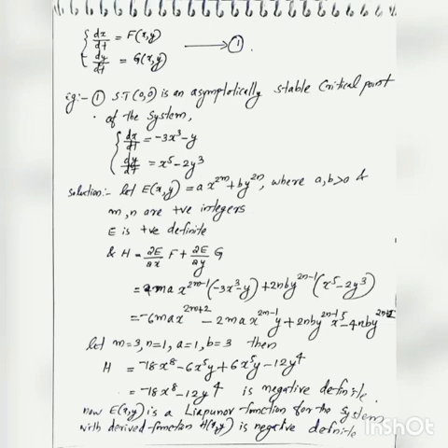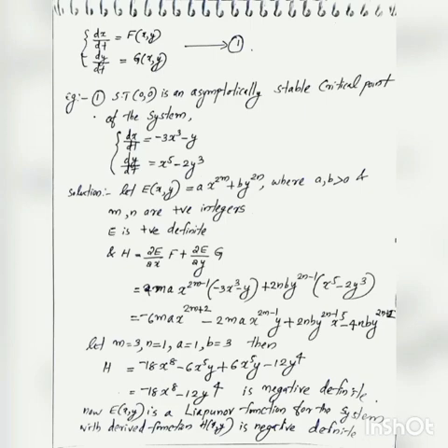So the first question is, show that (0,0) is an asymptotically stable critical point of the system dx/dt = -3x^3 - y, dy/dt = x^5 - 2y^3. To show that (0,0) is an asymptotically stable critical point of the autonomous system, it is enough to show that there exists a Lyapunov function for the system such that the derived function is negative definite.